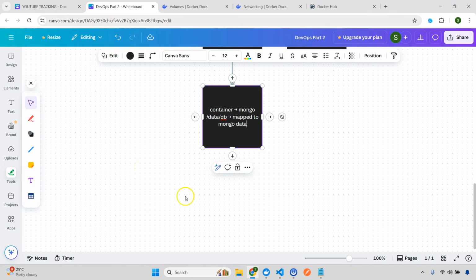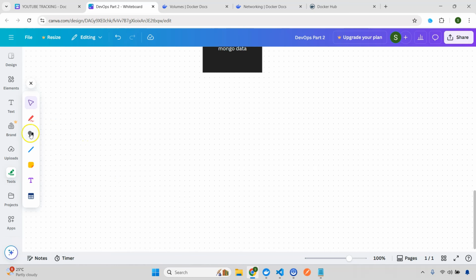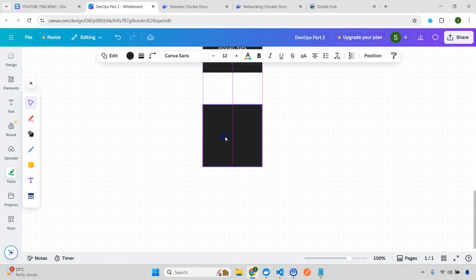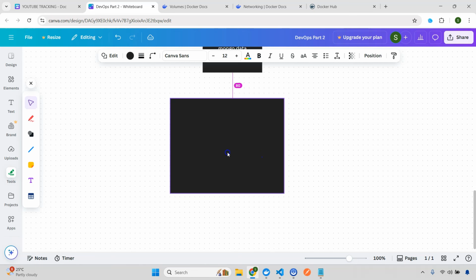Awesome. So now let's understand some of the important advantages of having volumes, right? Again, these are all important interview questions, so you can note them down, or if this is getting a little boring, you can skip to the practical part. It's up to you. One will be persistence. Persistence means your data will always survive, even if you are doing some restart or redeployment. Second will be separation of concerns. Separation of concerns means your app is stateless. The app is nothing but, let's say, your container, and your volume is holding the state. Both are different.